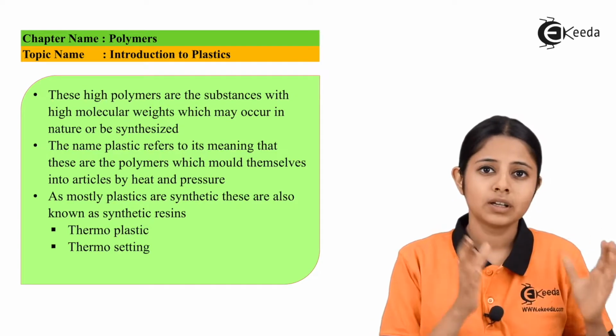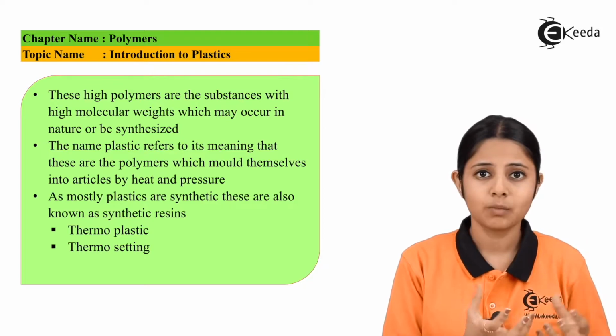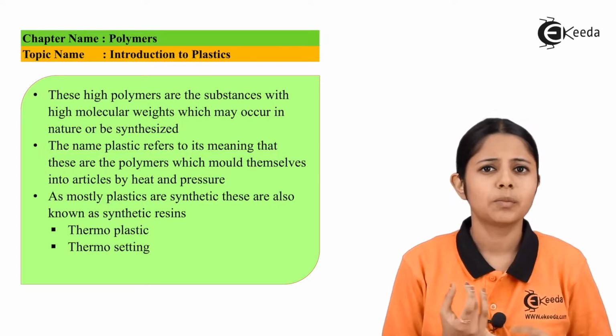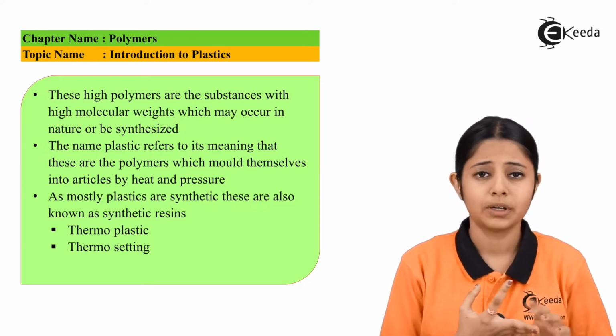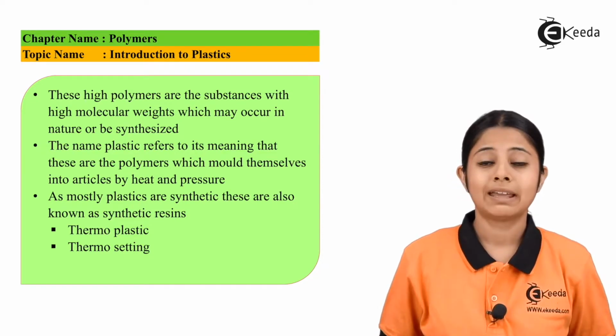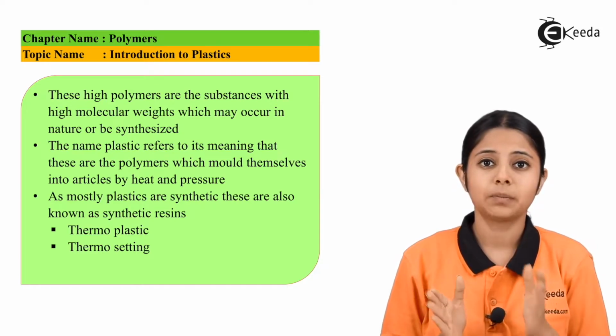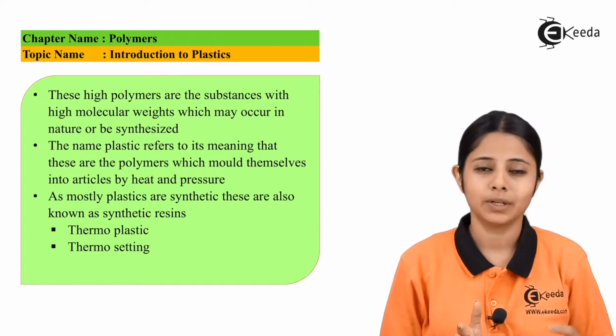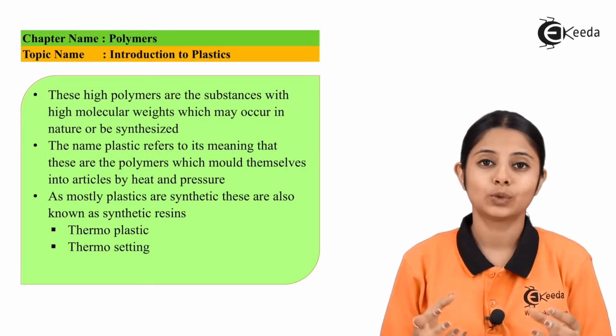For example, before people used to use metal boxes for lunch boxes. They were made up of steel, copper, or aluminium. But now people use plastic boxes. And there are many such examples wherein plastics have replaced many other elements and substances for our day-to-day use.